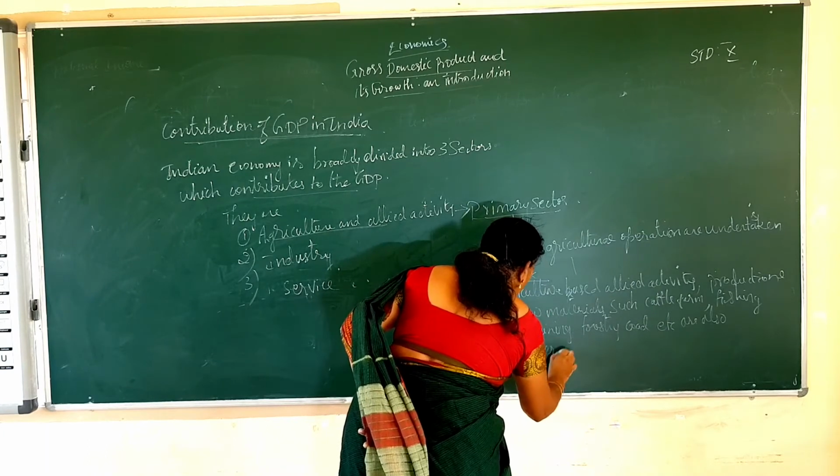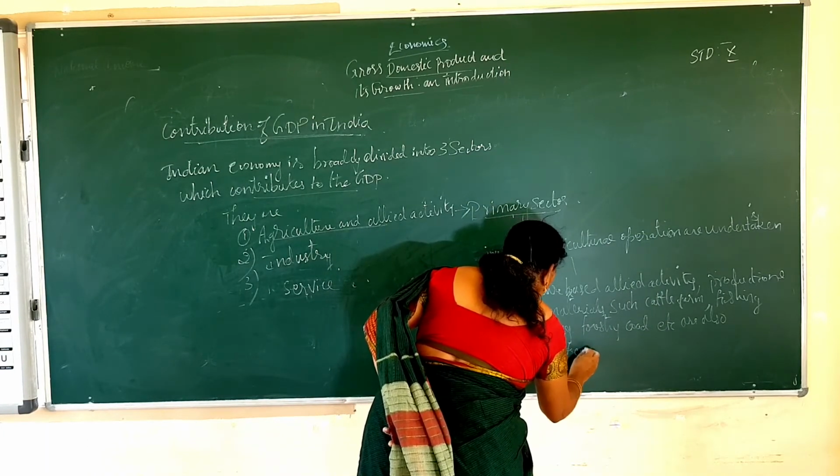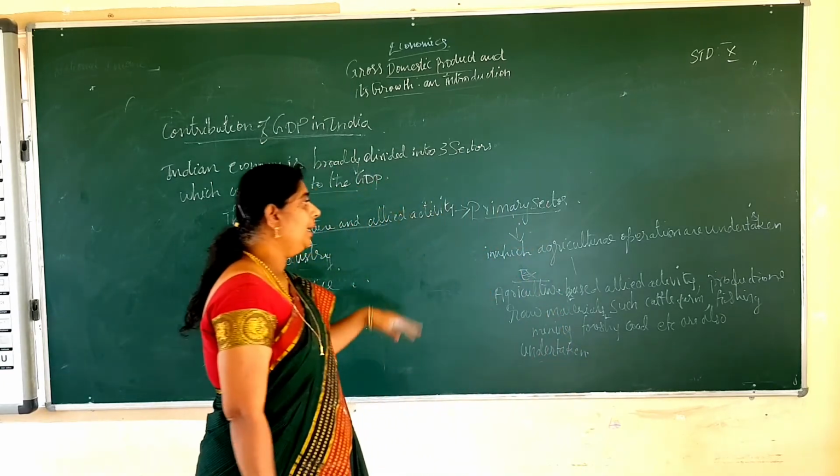These are the examples of the primary sector.